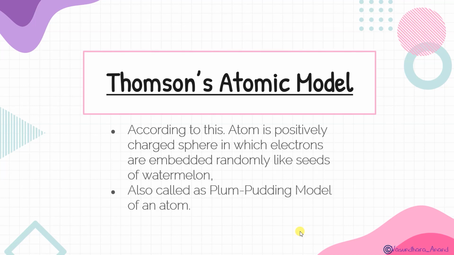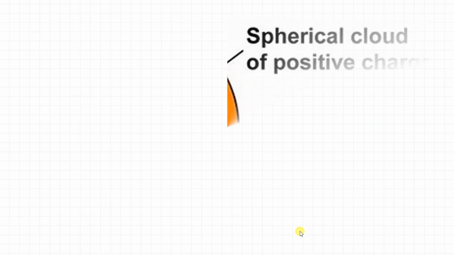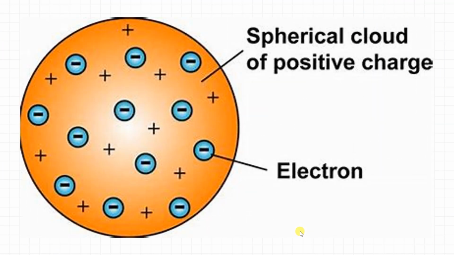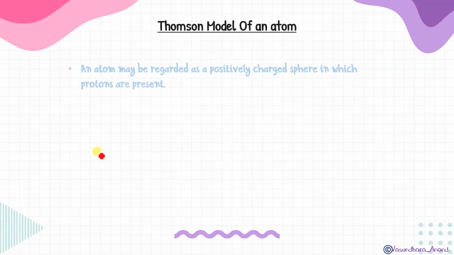Like in a pudding, there is something in it, but neither the position nor the number is fixed, so it was also named the plum pudding model. Next, you can see this watermelon-like structure. The orange part is the positively charged sphere, in which the negative charge, the electrons, are embedded. This is the Thomson model of an atom.